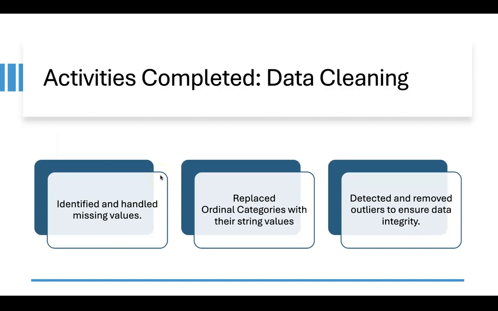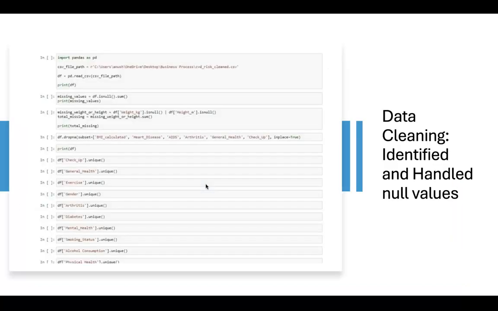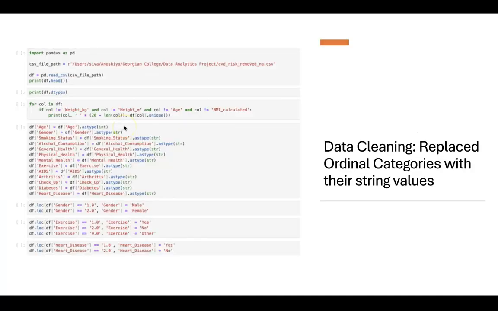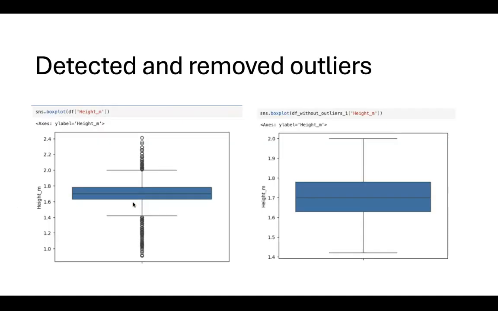So far we have completed data cleaning, where we have identified and removed the missing values, replaced the ordinal categories with their string values, and detected and removed the outliers from the dataset. Here you can see that I have dropped the null values in these columns. Here we can see that the ordinal categories like gender are converted to their string values.